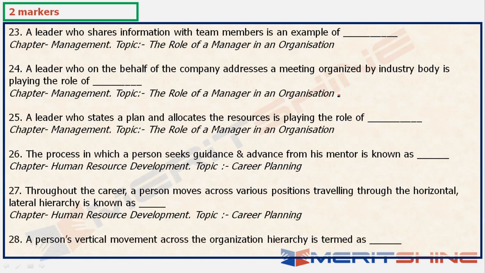And the last question: a person's vertical movement across the organizational hierarchy is termed as... there are many options. It's termed as career growth. You can talk about career ladders in that. Obviously, it depends upon what options were there. Okay, right. So these were the 28 questions, again from career planning.